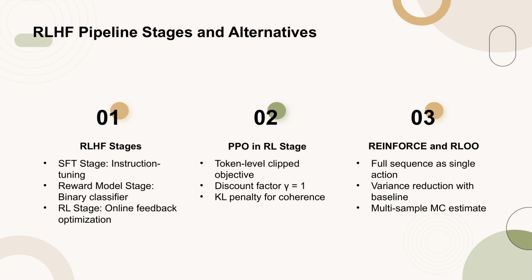In the RL stage, techniques like Proximal Policy Optimization, PPO, are used to optimize the policy with a token-level clipped objective and a KL penalty to maintain model coherence. Alternatives to PPO include the REINFORCE algorithm, which models the entire sequence as a single action, and REINFORCE Leave-One-Out, RLOO, which uses a multi-sample Monte Carlo estimate to reduce variance.